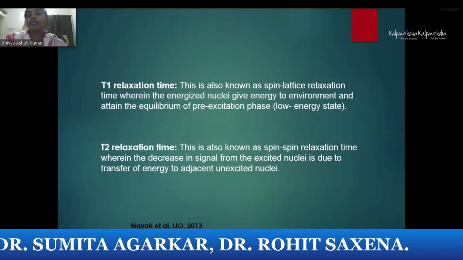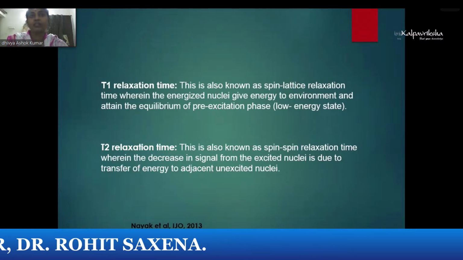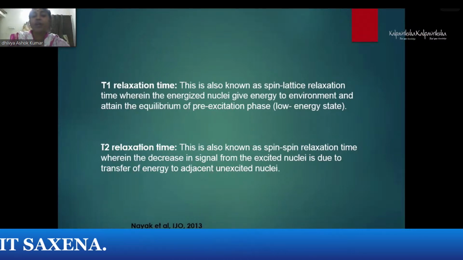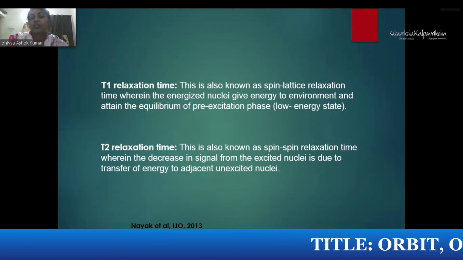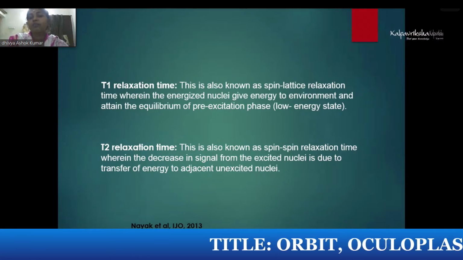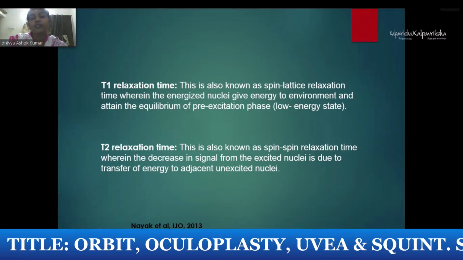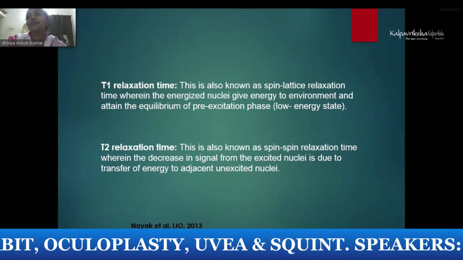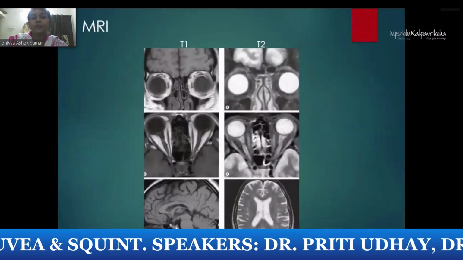In T1 relaxation, it is the spin lattice relaxation where the energized nuclei, that is here the protons, give energy to the environment and attain the equilibrium. T2 is between the nuclei, that means spin-spin relaxation time, where there is a decrease in signal from the excited nuclei to the surrounding unexcited nuclei. So the T2 relaxation happens in the later period.